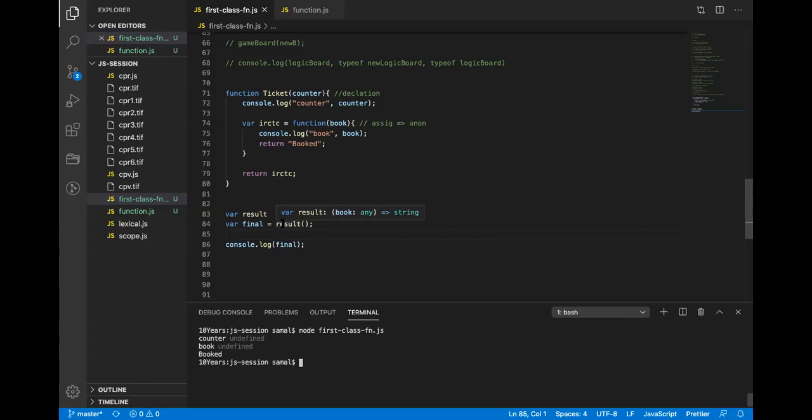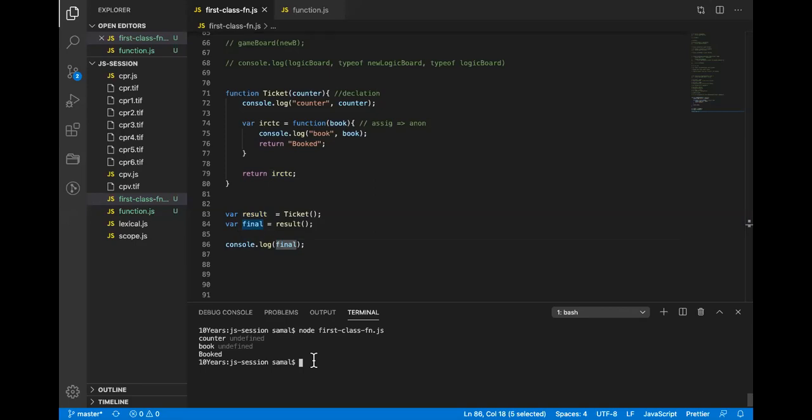So where is result pointing? Result is a function. Where is this result pointing? IRCTC, right? IRCTC is basically pointing to this anonymous function. So whenever I call result, which is a function, that means indirectly I am calling IRCTC. Whenever I call IRCTC, it returns a value called book, and that is being assigned to final, and that is why I printed the value of final, a book. I hope this is clear.